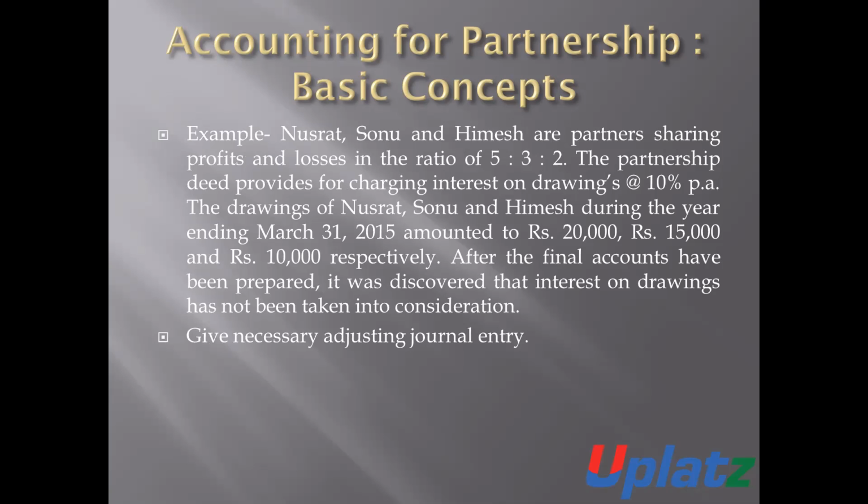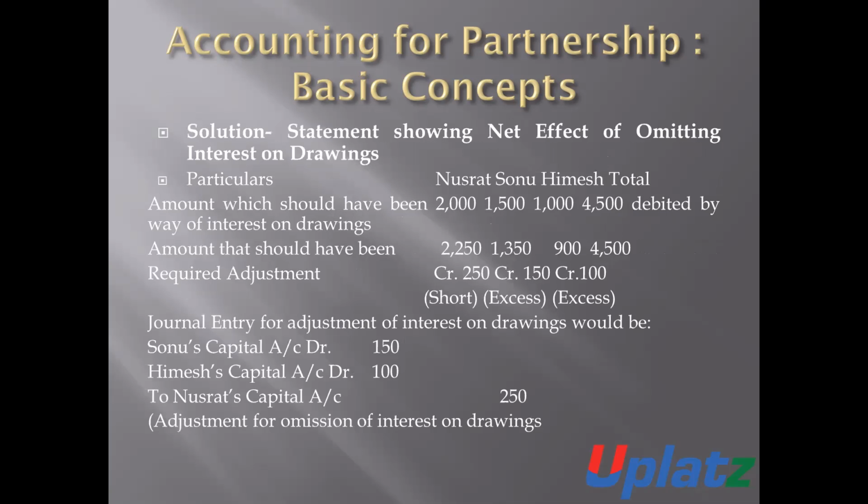So, on the basis of this, there is a requirement to pass the journal entries. In this case, the statement shows the net effect of omitting interest on drawings. Amount that should have been charged by way of interest on drawings: 2,000, 1,500 and 1,000. Total 4,500 will be debited.